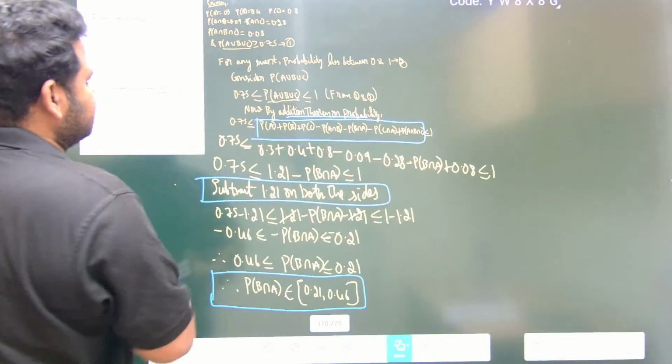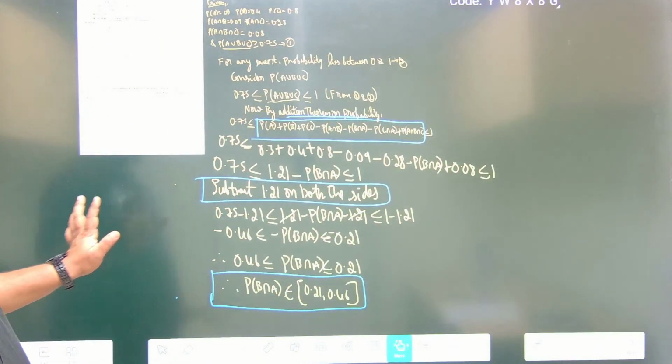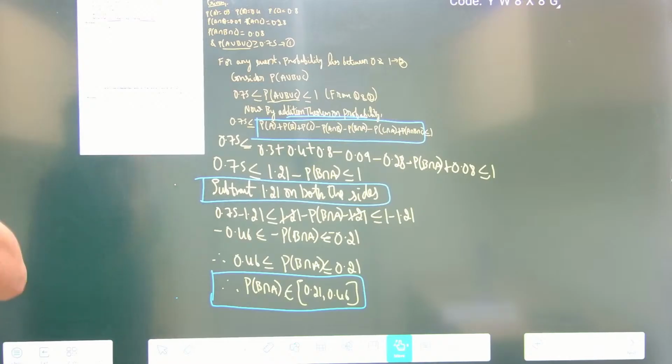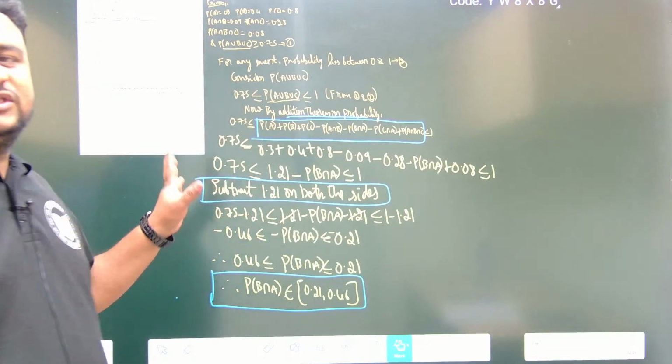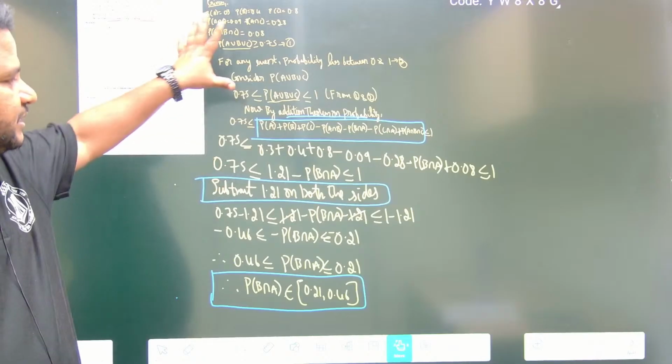You can take a screenshot of this and solve it by yourself. Practice by yourself again. Very important question, friends, highly important question on addition theorem of probability. In the previous class we stated what the addition theorem is and we did the proof also. Here we are doing an application of that, based on which one question has come.